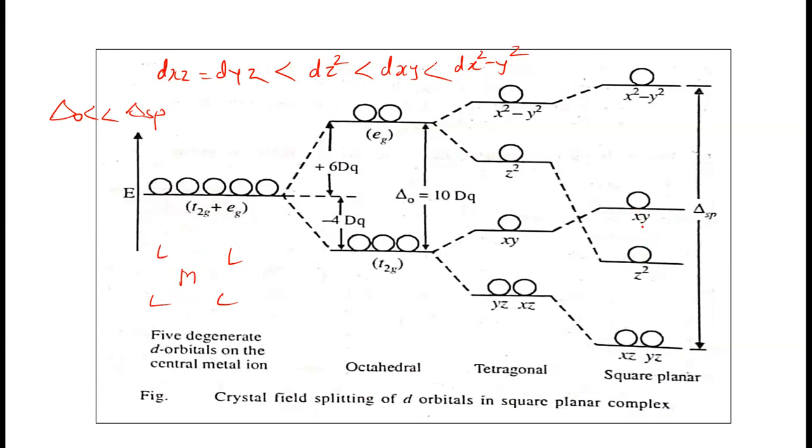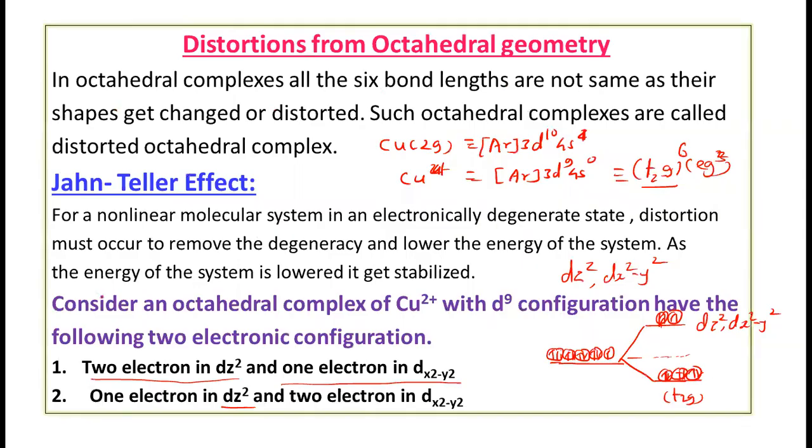To understand the square planar complex splitting, we should be aware of the distorted octahedral complex. In this way, the d orbitals are split into 4 groups in the square planar complex.